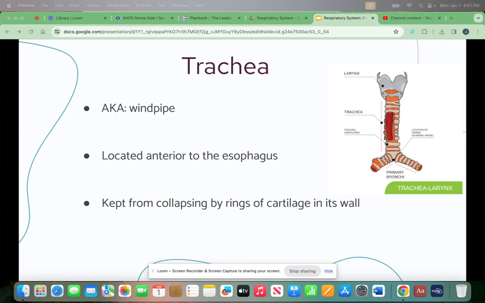The trachea is also known as the windpipe. It's located anterior to the esophagus, and it's kept from collapsing by rings of cartilage in its wall. The larynx, trachea, and bronchi are lined by a mucous membrane that traps dirt and other foreign matter. Ciliated cells in the lining continuously beat a stream of mucus upward to the pharynx, where the mucus is swallowed.